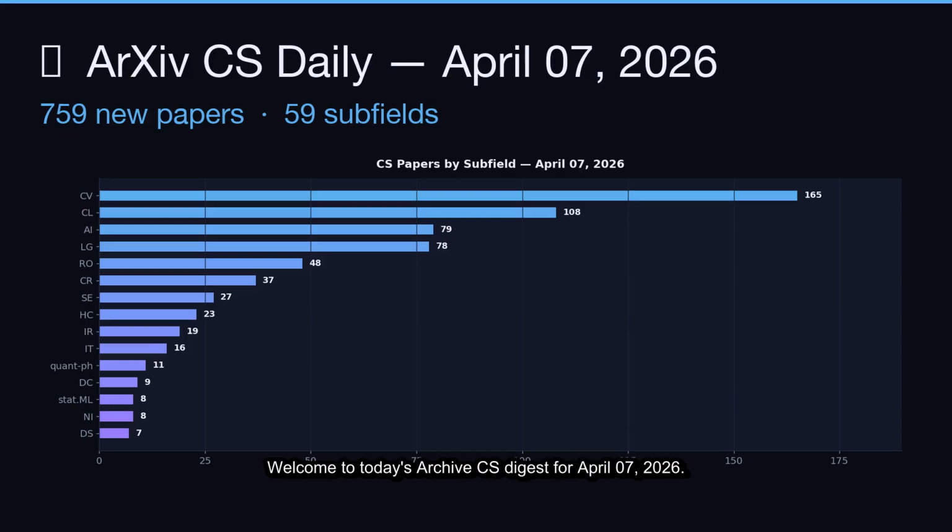Welcome to today's ArXiv CS Digest for April 7th, 2026. We received 759 new computer science papers today across 59 subfields. Let's dive into the top picks.